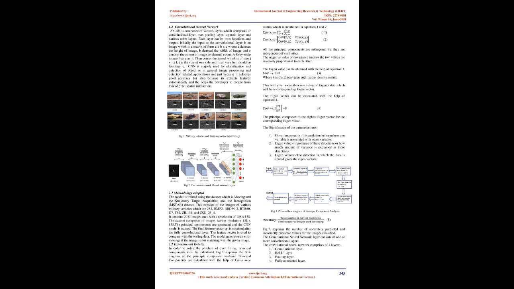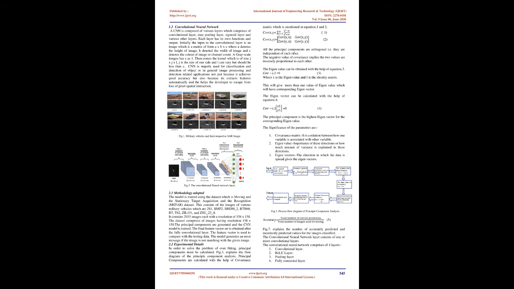The principal components are generated and the CNN model is trained. The final feature vector set is obtained after the fully connected layer. The feature vector is used to compare with the testing data. The model generates an error message if the image is not matching with the given image.